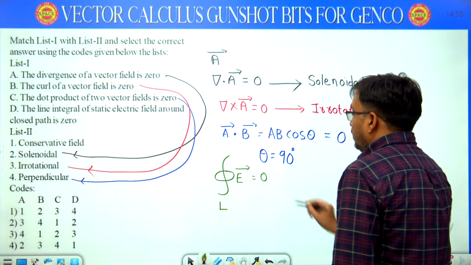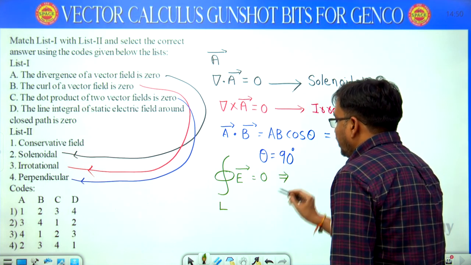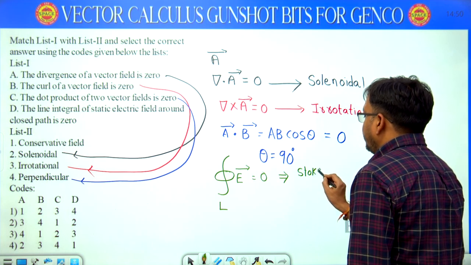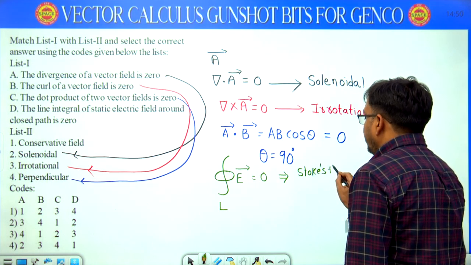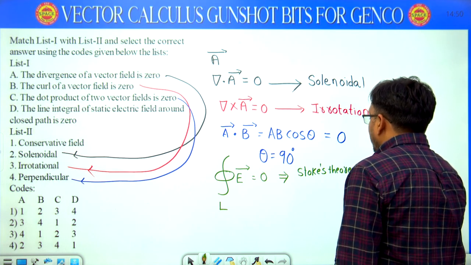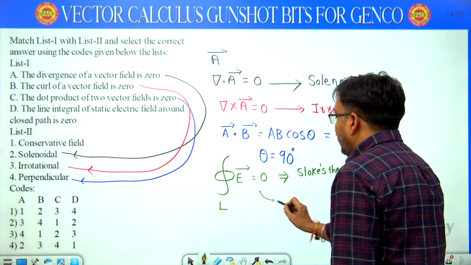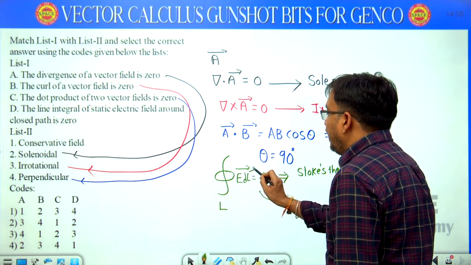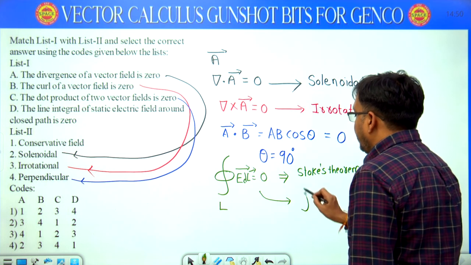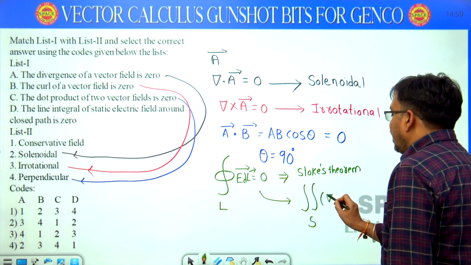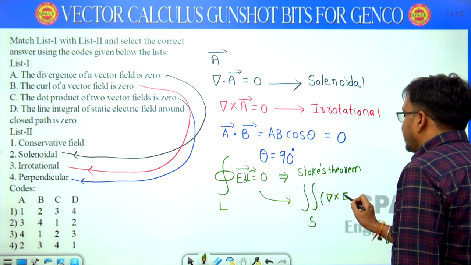According to Stokes theorem, the closed loop line integral of E dot dl equals the surface integral of curl E dot ds.